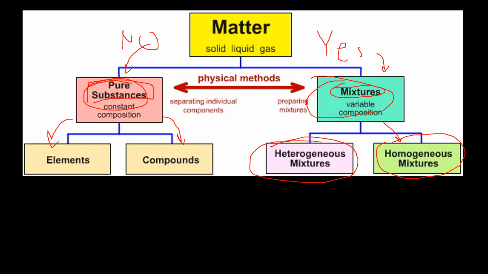So that's basically an element. Now, let's just go over it one more time. So distinct substances, elements. Composition is made up of one kind of atom, and all parts are the same throughout. Compounds. Composition is definite. It's homogeneous. So basically, like water or carbon dioxide, all parts react the same, and the properties of the compounds are distinct and different from the properties of the individual elements that are combined to make it.